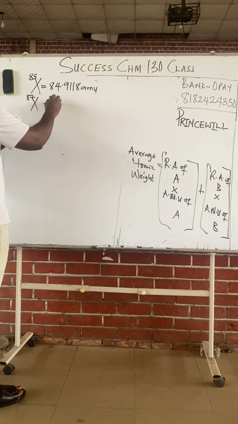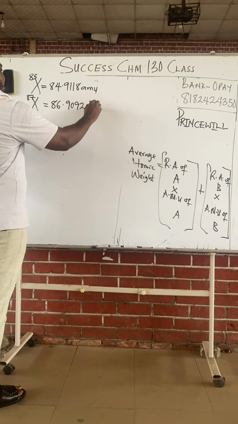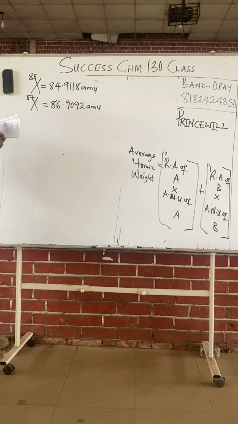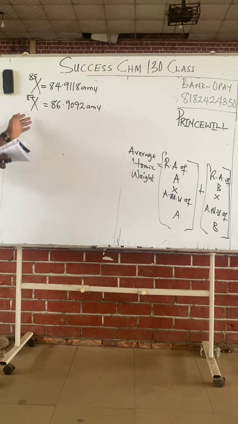X87, 86.9092 AMU. Two naturally occurring isotopes of an element X have the following masses. Have the following what? X85, 84.9118 AMU, and X87, 86.9092 AMU.